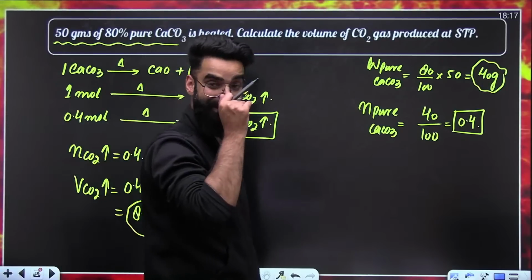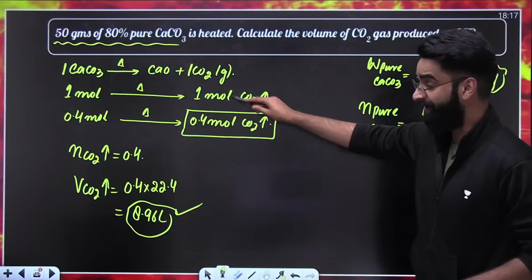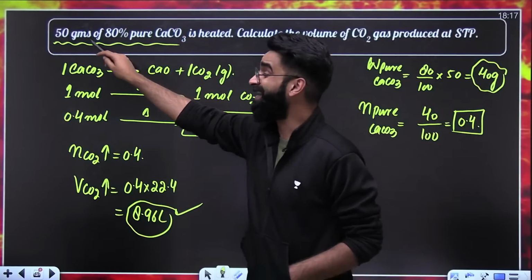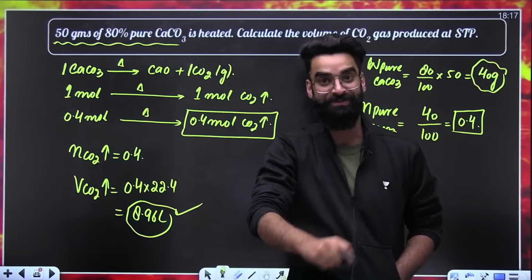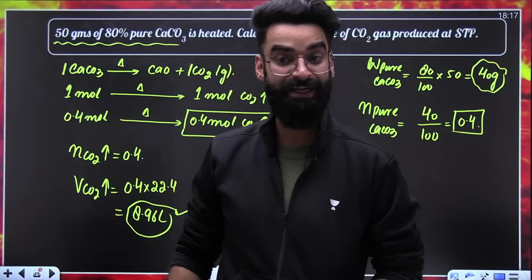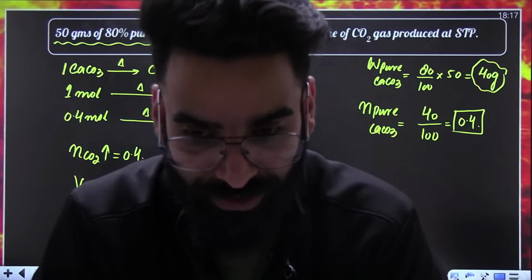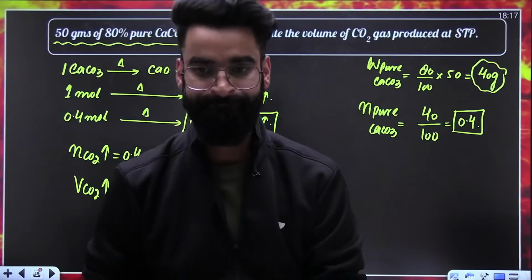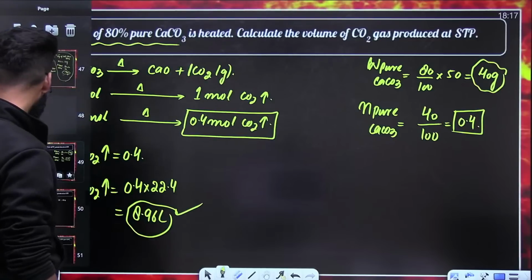This is the volume of carbon dioxide which will be produced at the end, right? And see, in the reaction, it is not 50 grams which are participating. It is 40 grams, which is 0.4 moles, that are participating. That's why I told you one statement: in a reaction, only pure substance participates. Impurities do not participate in the reaction. Okay? Perfectly done? All right.